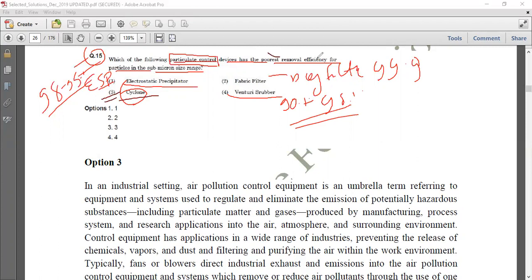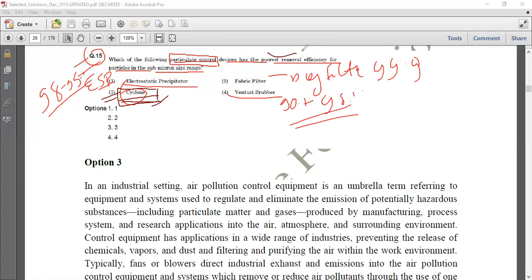They are asking for the poorest, meaning whose efficiency is the minimum. So cyclone will be the correct answer. The third option is the correct answer, which is our cyclone. Cyclone has the poorest removal efficiency for these particles.